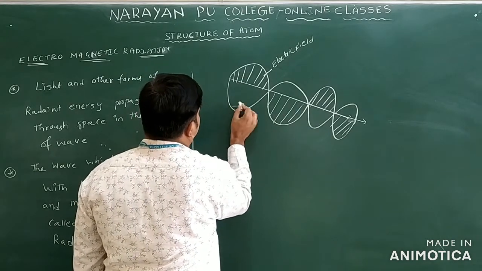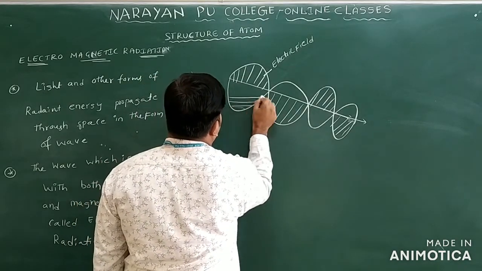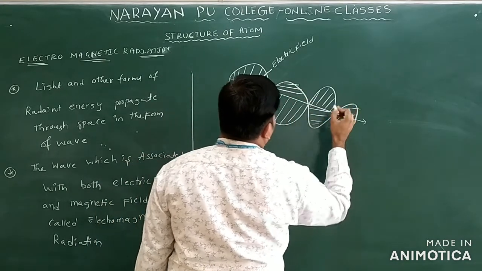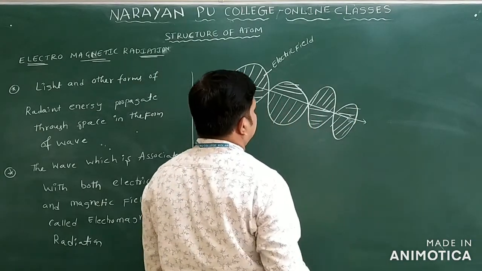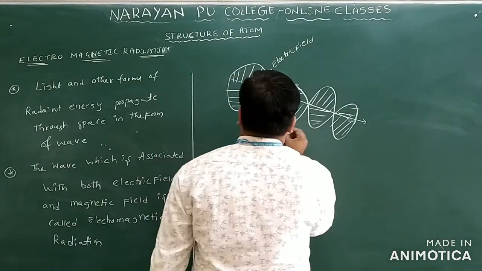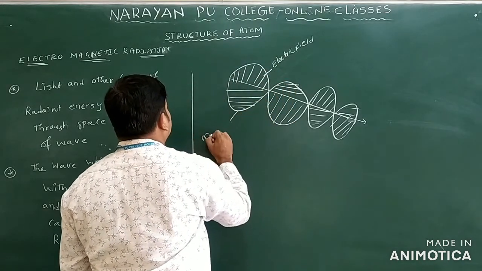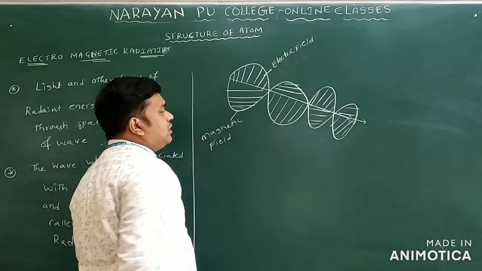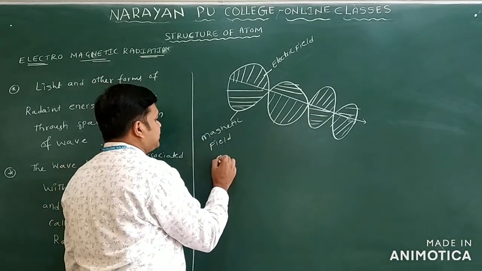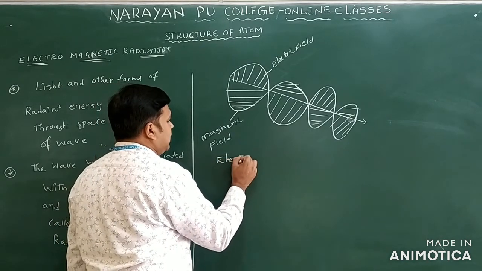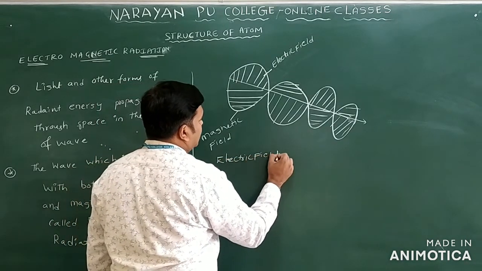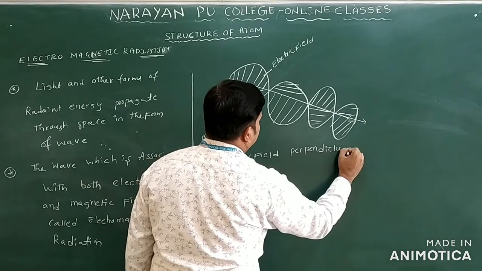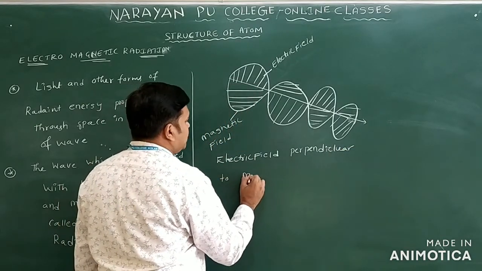You can take it like this: this is the electric field and this is the magnetic field. So what is the direction of the electric field here? The electric field is perpendicular to the magnetic field.